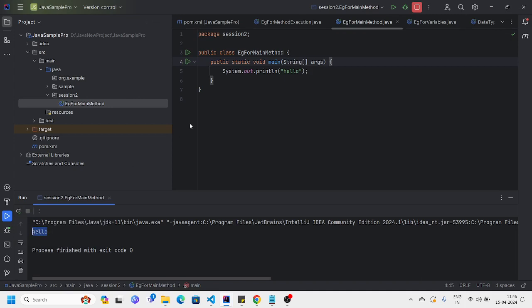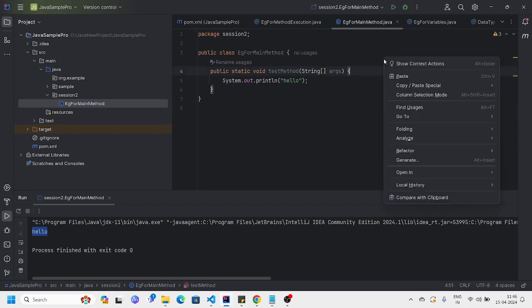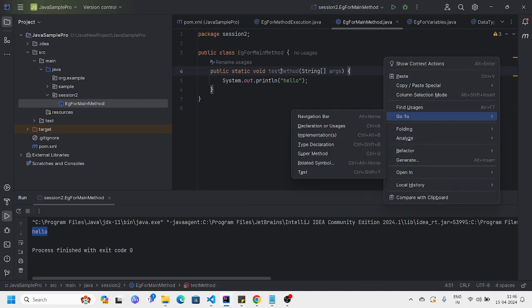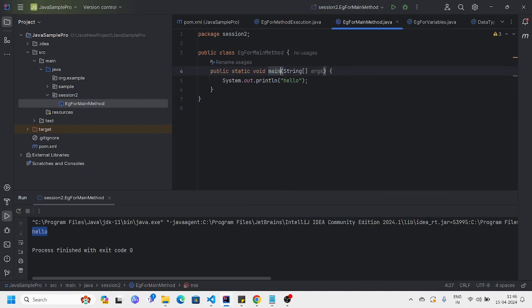So if there is a main method, there is no issue. Let me rename this method and execute again. This time I don't find any run option. Earlier we had run options, right?